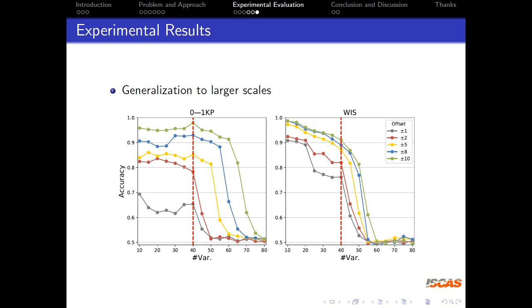We are also interested in whether the model trained on small-scale data can work on larger-scale data. We train our model on the datasets of 10 to 40 variables, and test on datasets in the range of 10 to 80. The figure shows the change in accuracy when testing our model, which indicates that the generalization performance is affected by both the structure and the difficulty of the problem.